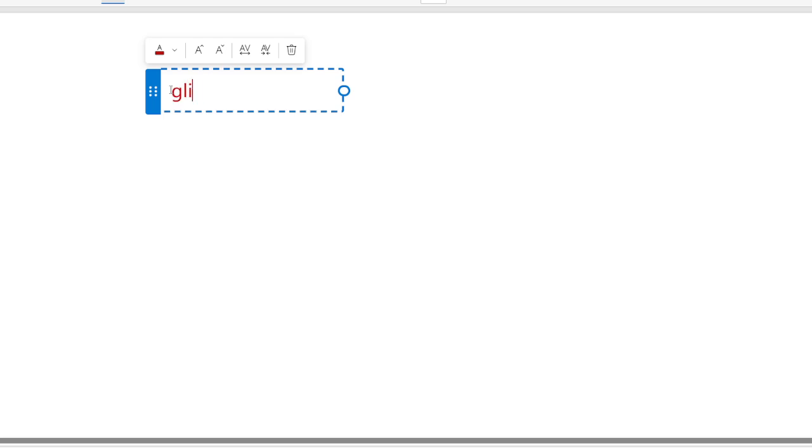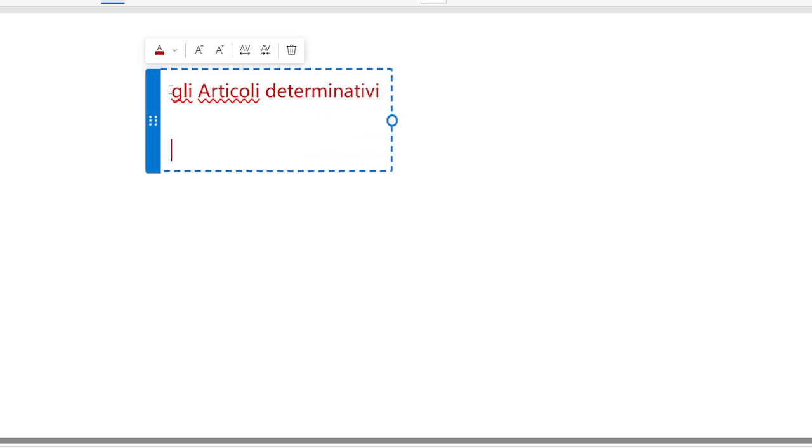So you can put the heading here. Gli articoli determinativi. So foremost, obviously, we have two genders, maschile, femminile, and among them we have singolare, plurale. Okay, so first let us talk about maschile.